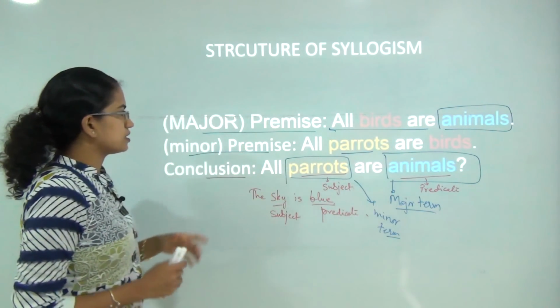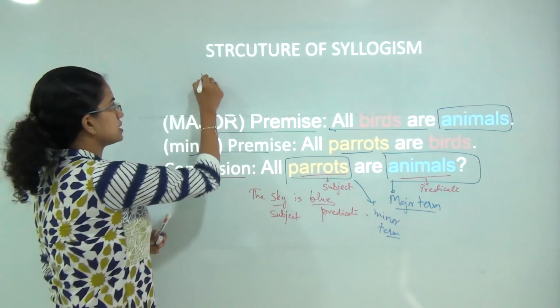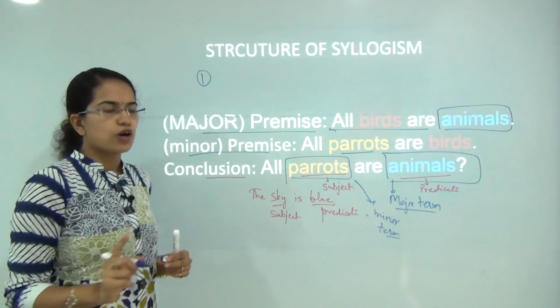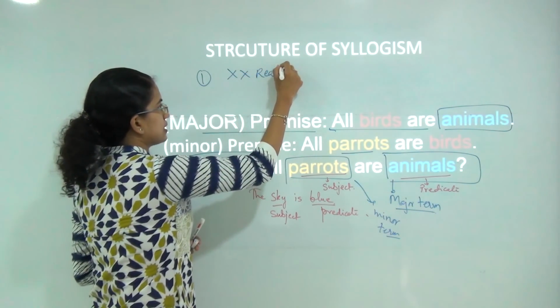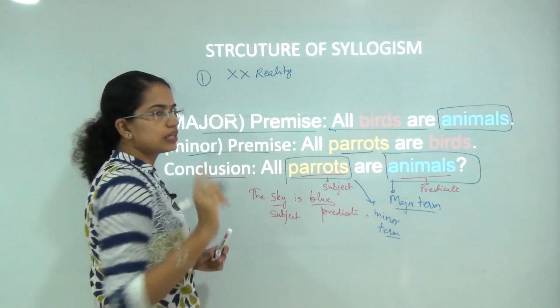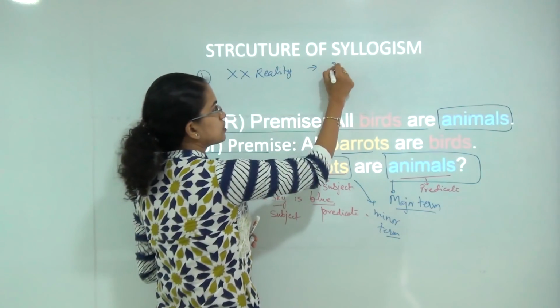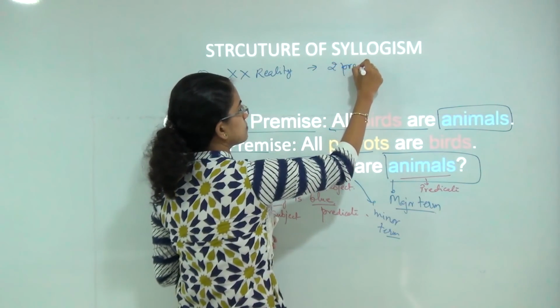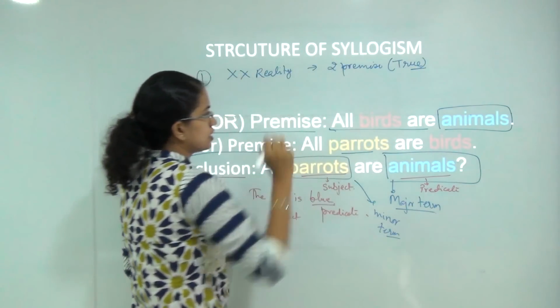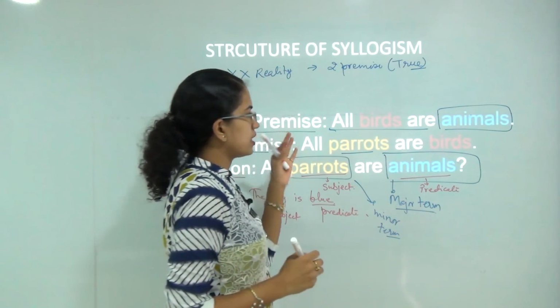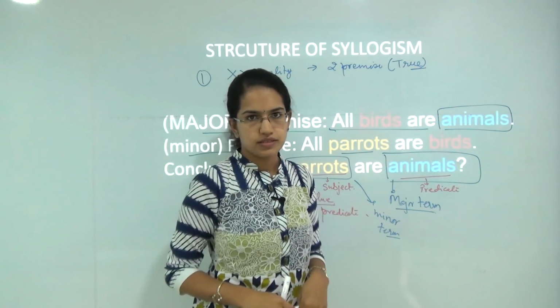Now there are a few things we must be clear about. Firstly, in any problem of logic, never ever consider reality. What we only need to consider is the two premises that are given, and that they are true by all means. That means I cannot say that in reality birds are not animals.